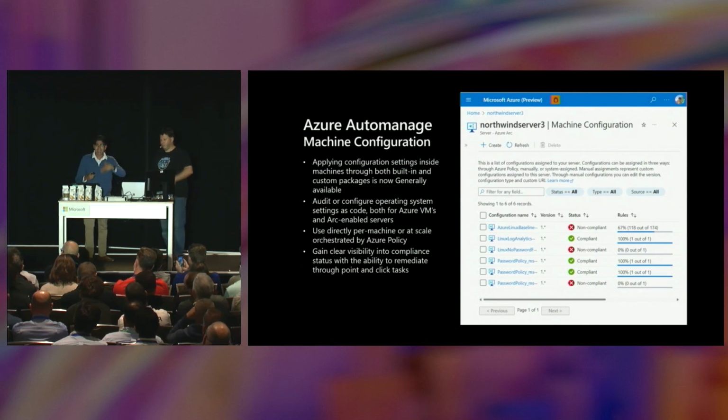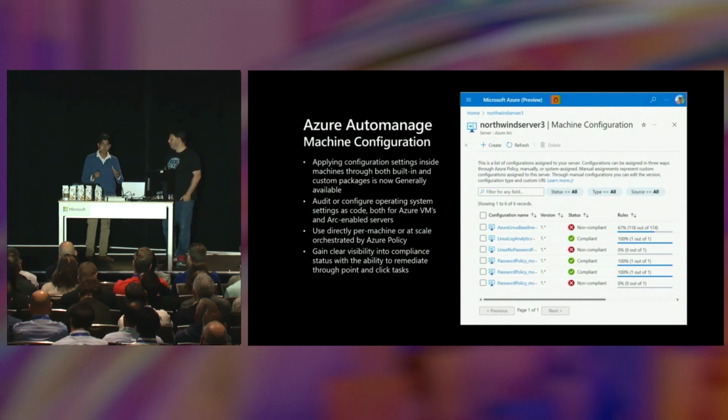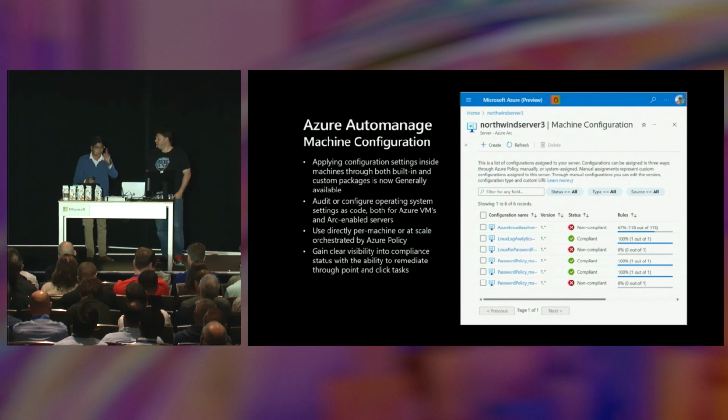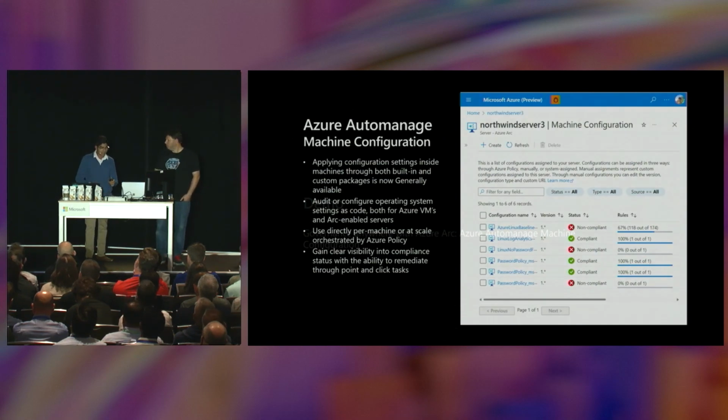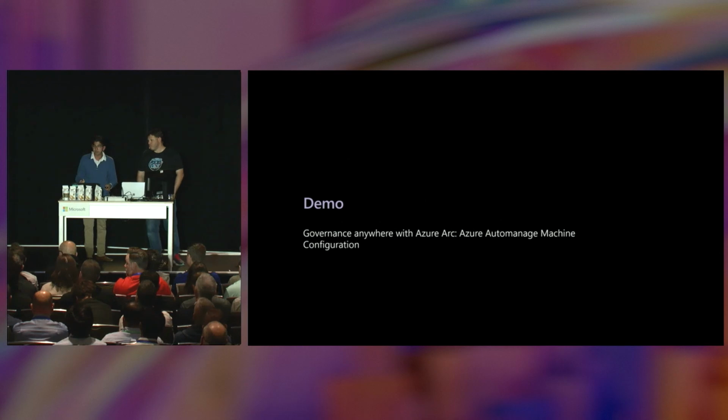What's super neat about this is it's actually baked into the connected machine agent that's powering Azure Arc-enabled servers. So if you're familiar with Azure VMs, you need to enable this as a guest configuration extension. But with Arc-enabled servers, guest configuration is actually a component of the agent. So you can audit or configure OS settings basically as code, and this extends across your Azure VMs and Arc-enabled servers. You can do this at a per server level or at scale through Azure Policy, like I'll be showing you in just a moment. And you can get clear visibility into the compliance status with the ability to actually remediate, point and click again, because we know you love that. So let's actually get after it and see Azure Auto Manage machine configuration in action with some of our Arc-enabled servers.